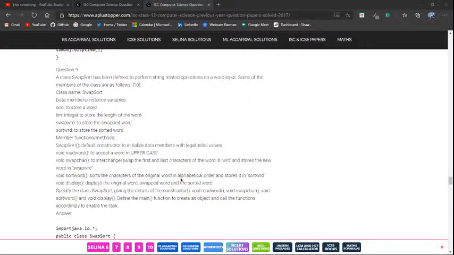Sorts the characters of the original word. Oh wait, the code that I wrote was right. But anyway,